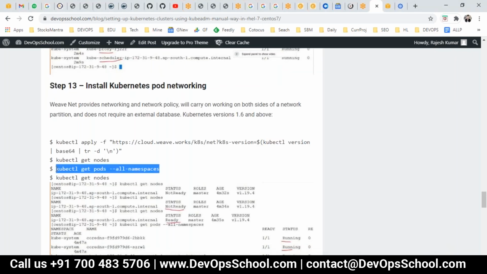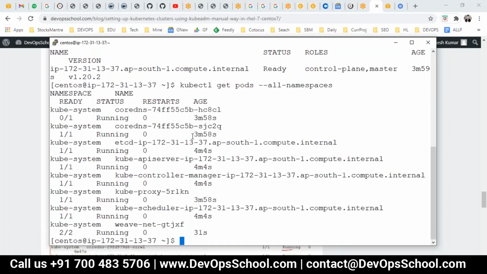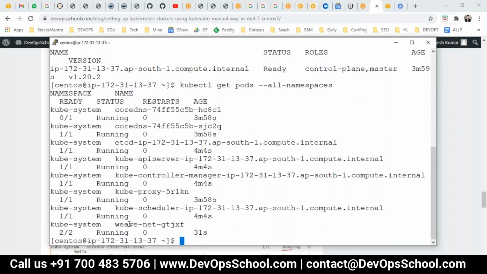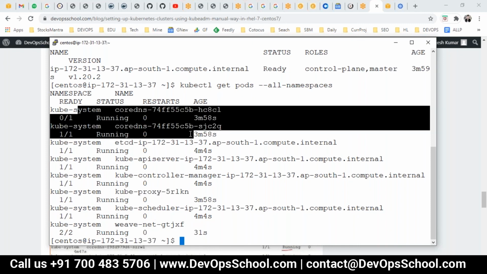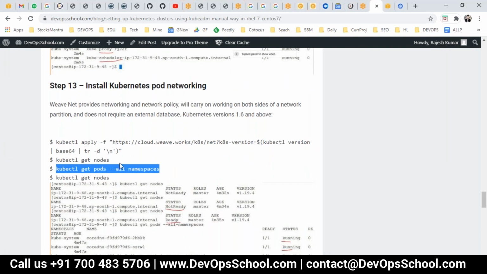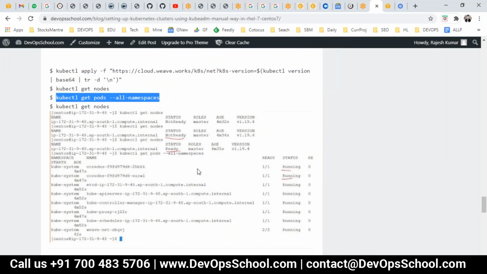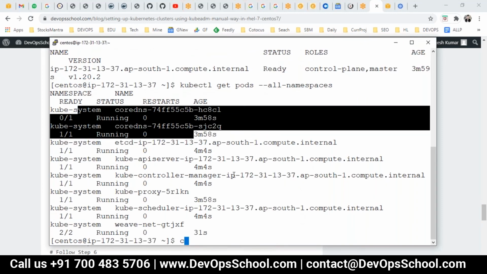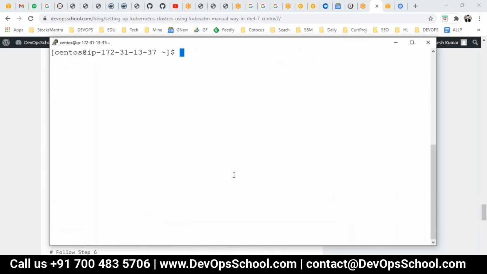Can we check all the pods? See here, now CoreDNS is also running. Here you see that Weave Net is one of the pods which has a networking driver, which empowers kube-proxy, and because of that all the containers get the network, and you have everything. So ultimately you get these images and you are happy. Your master plus workstation both have been successfully set up. Did you find any questions, any doubts or something like that, guys?